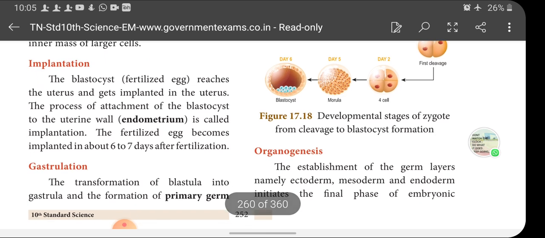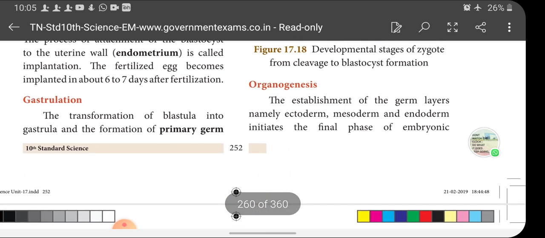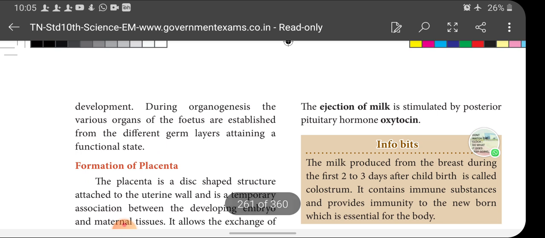Next, organogenesis. The establishment of the germ layers, namely ectoderm, mesoderm and endoderm, initiates the final phase of embryonic development. During organogenesis, the various organs of the fetus are established from the different germ layers, attaining a functional state. You know, children, ectoderm, endoderm and mesoderm are the 3 germ layers.